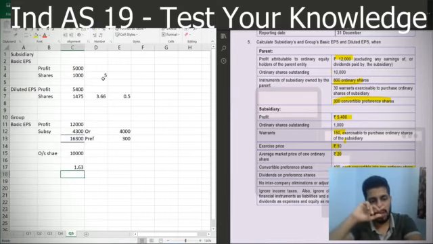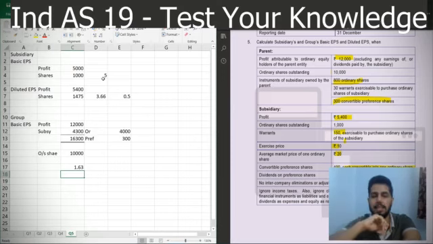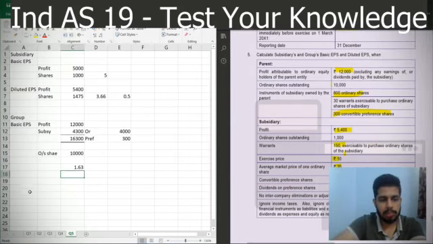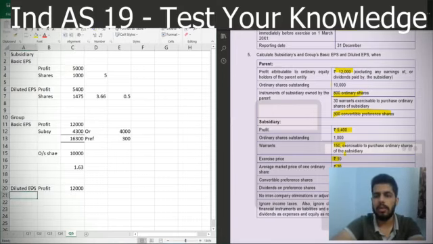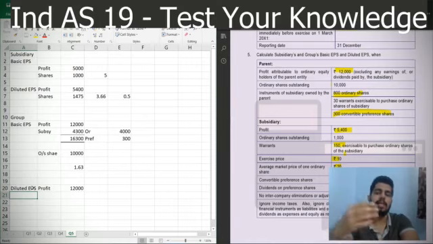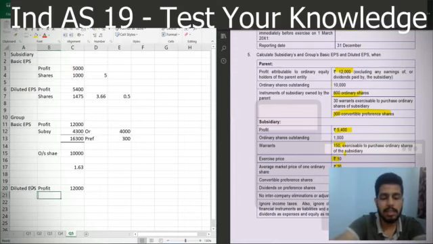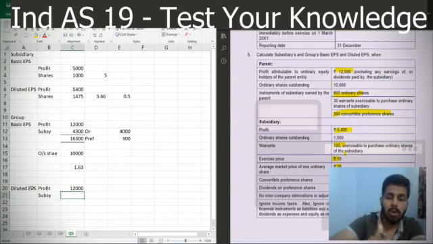Right, so this was the calculation for the group's basic EPS. Now I'll calculate the bit complicated part, diluted EPS. So for diluted EPS, we'll have to calculate the profit. So profit 12,000 rupees was the subsidiary's own profit. Now in this case, we'll assume that the subsidiary will convert its preference shares as well as its warrants into ordinary shares, and therefore the subsidiary will not pay any dividend income on the preference share to the holding company.